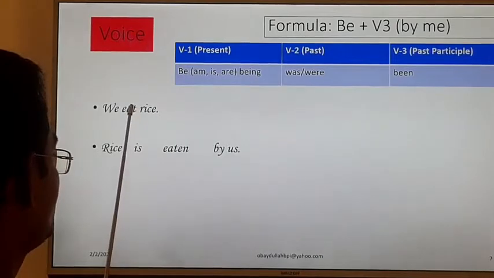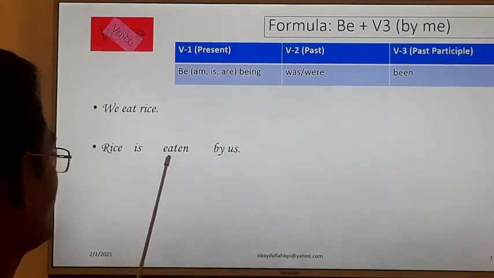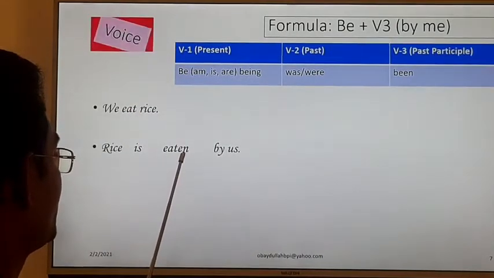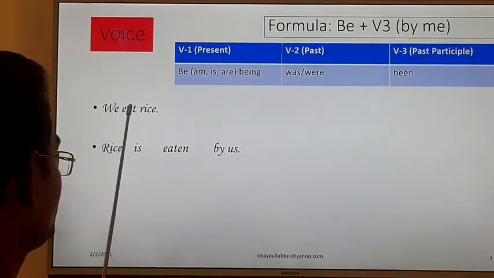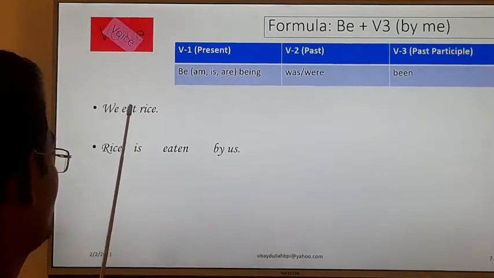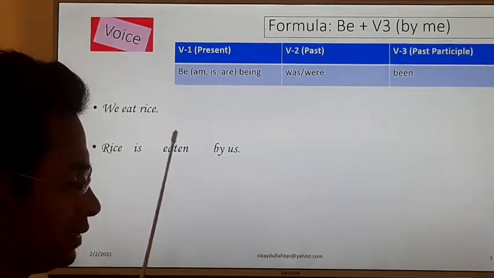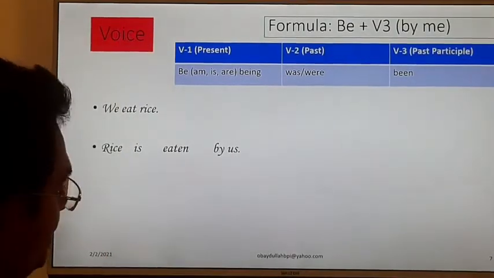If you get two verbs in the active voice, there will be only one to start with, so we have to add another verb, and the total will be 3. If you get one verb, here will be 2. If you get two verbs, here will be 3. This way we have to change the verb. It is a very easy and simple topic.